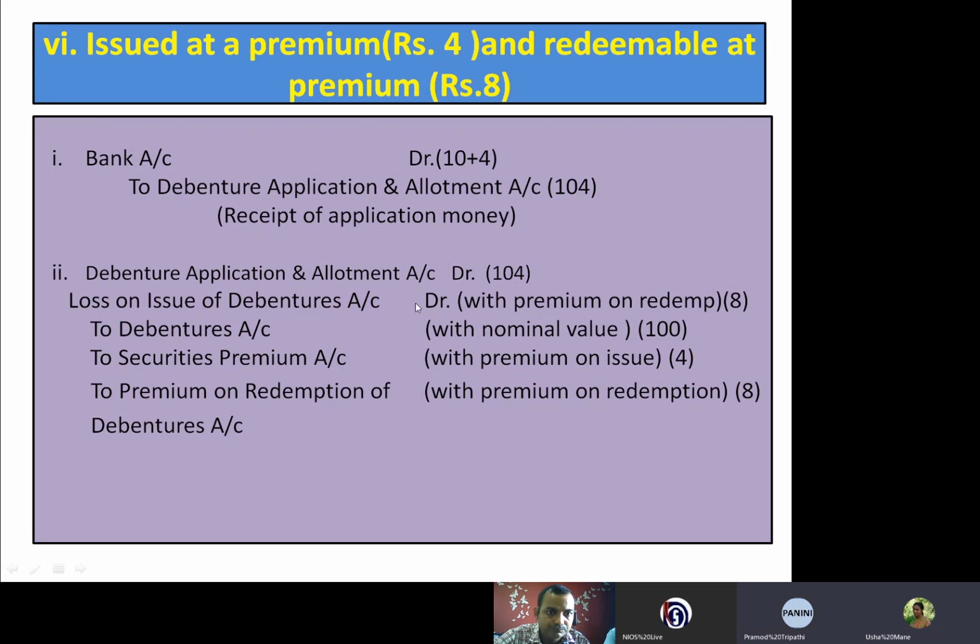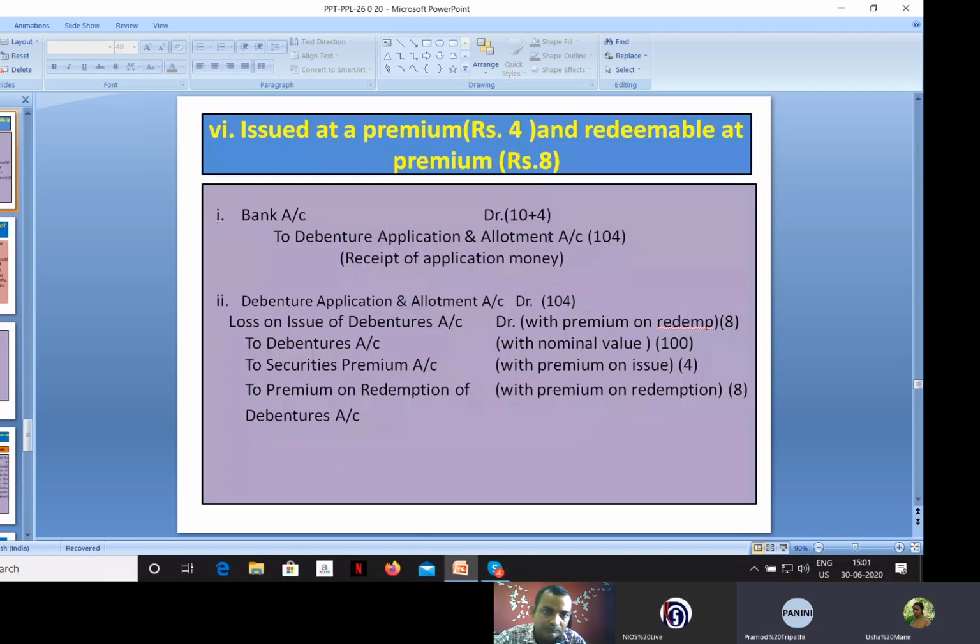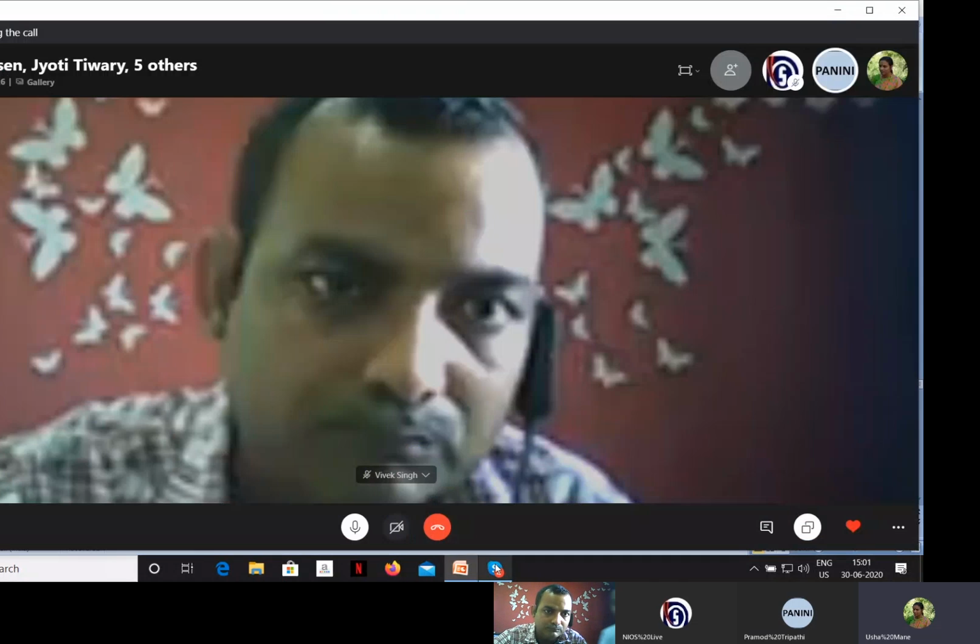So these are the journal entries when the company issued debentures and redeemed them. So students, now we will complete this here.